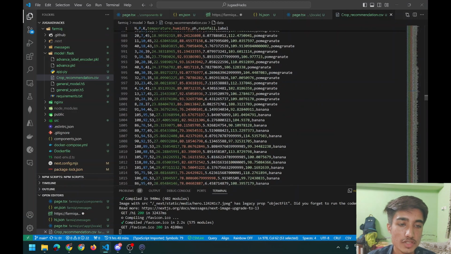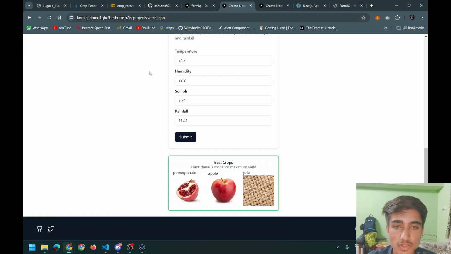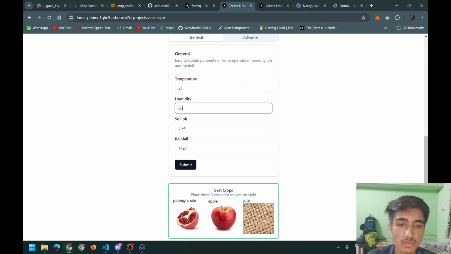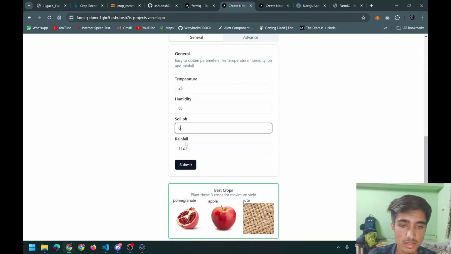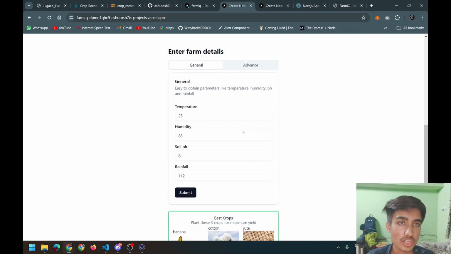So now let us test for another type of crop. Let us take the example of banana. So temperature is 25, humidity 83, and so on. So let's type here 25, 86, 25, 83, 6112, submit. So it says banana. Apart from banana, you can also plant these two crops. So this was the general mode of my solution.